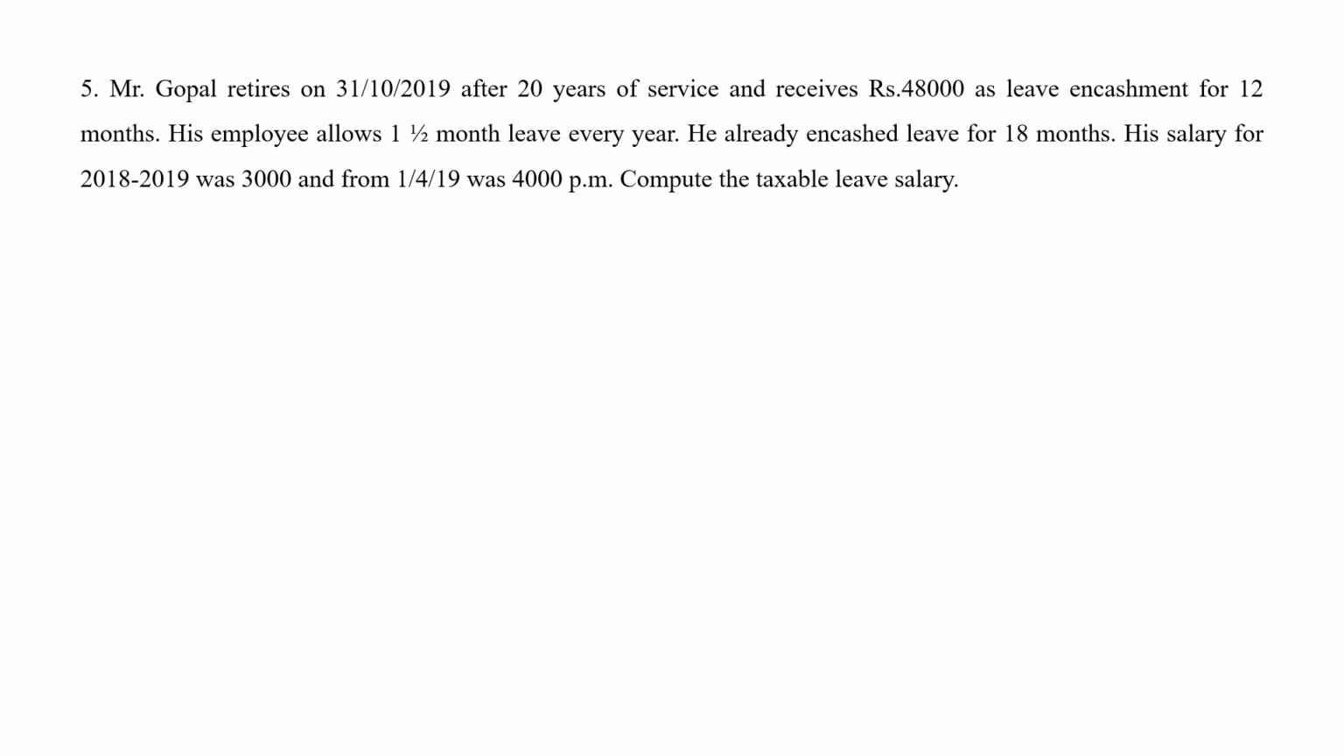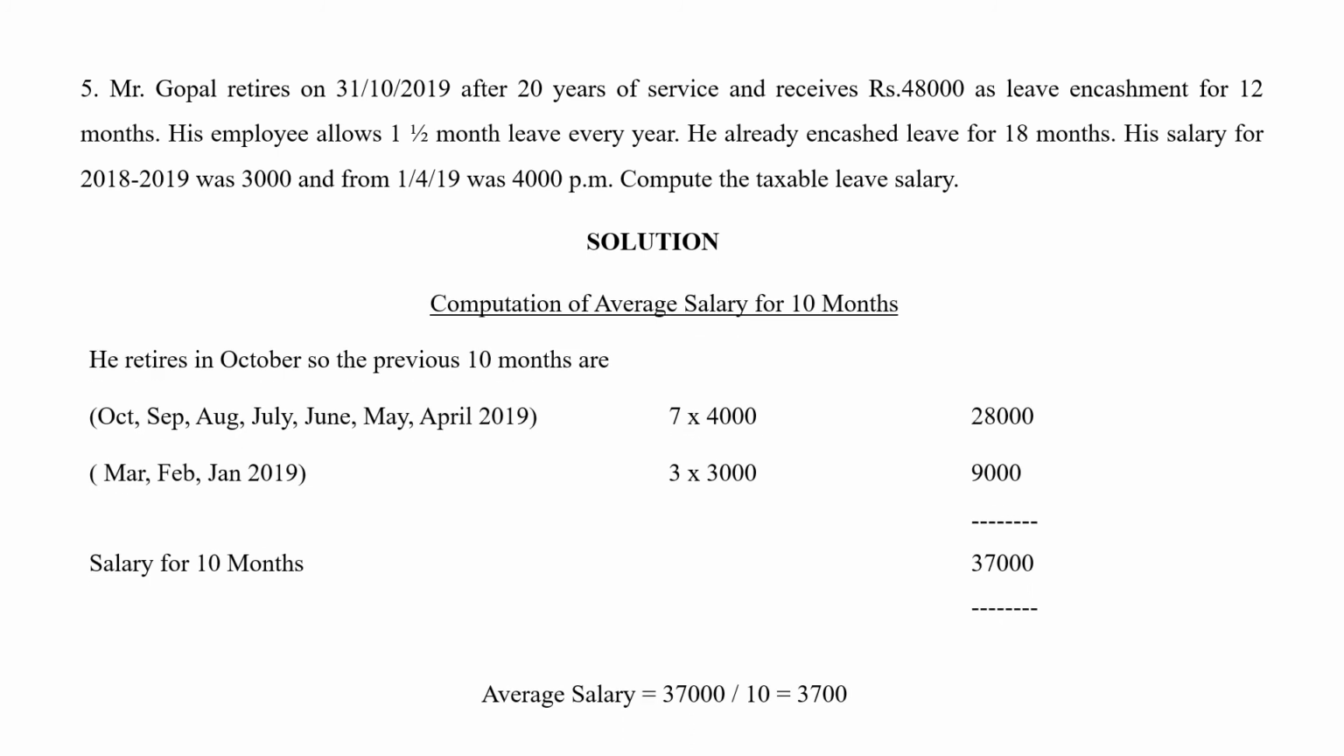Okay, now we know that he is not a government employee, so we have to go in for the 4 exemption conditions. Before that, we have to calculate a few things for going into the exemption rates. So when we come to the solution, first we are going to find out the average salary for 10 months, because in this sum they have said he is earning 3,000 in the year 2018-19 and from 1/4/19 he is earning 4,000 per month. So we have to calculate the average salary for 10 months according to the exemption rule.